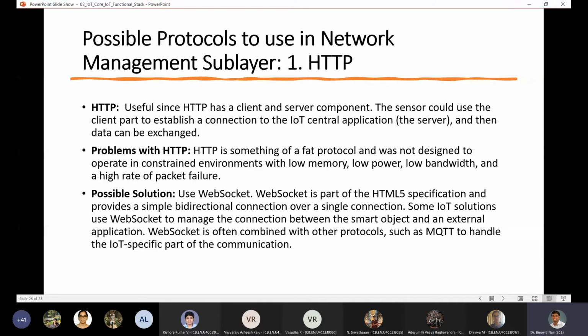The reason for doing this was that we wanted to make sure that the data is reaching the computer which it is designed for, it is secure, and so many things. So as you add more and more layers of reliability and security into a packet, the data packets become fatter and fatter. Information content will be less, but the packet size will become larger. So unfortunately, as a result, it has become unsuitable for use in IoT systems. Because in IoT systems, you want to send the data quickly.